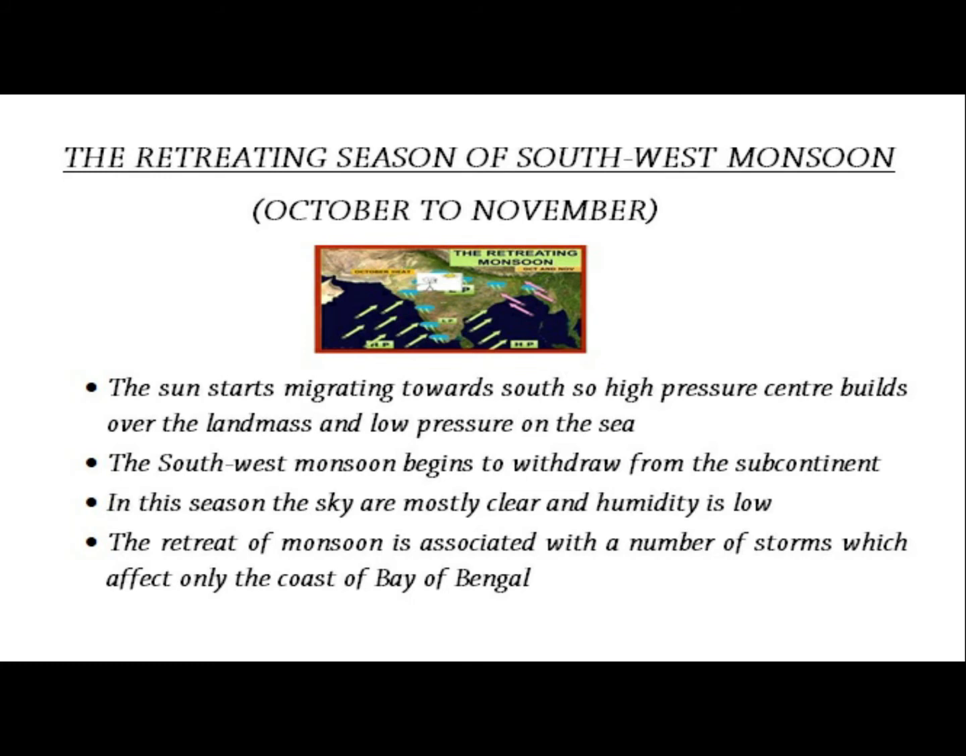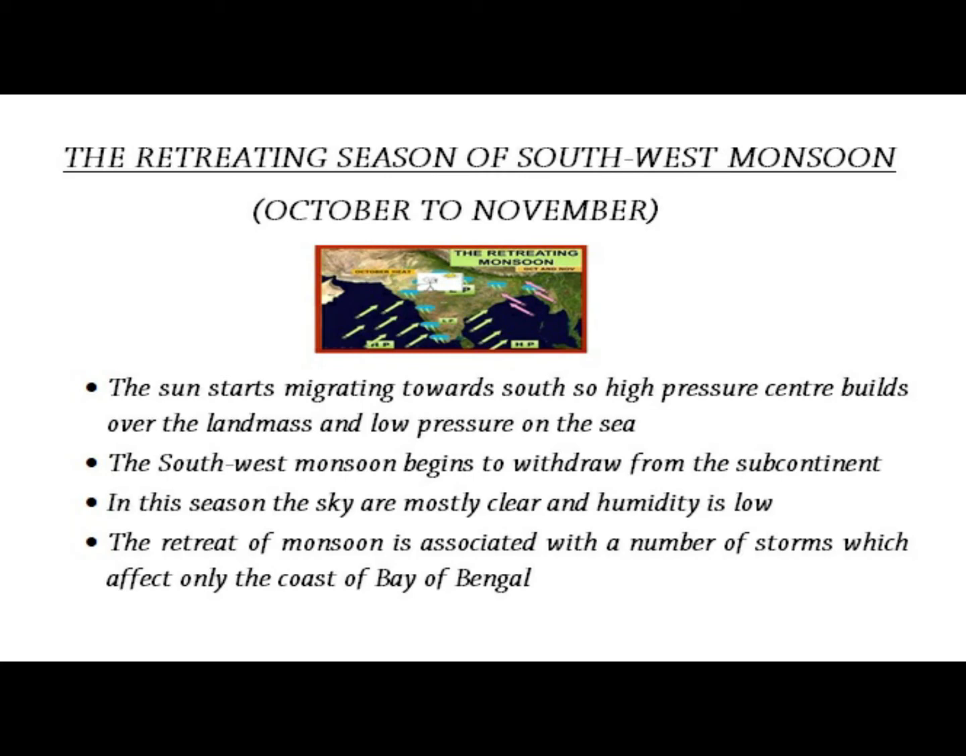Now, during this time, the sun starts migrating towards the south, and a high pressure center begins to build over the landmass and low pressure on the sea. Then, the southwest monsoon begins to withdraw from the subcontinent. In this season, the skies are mostly clear and humidity is low. And by the end of September, the monsoon withdraws from Uttaranchal, western parts of Madhya Pradesh, and Gujarat. The retreat of the southwest monsoon is associated with a number of storms which affect only the coast of Bay of Bengal.